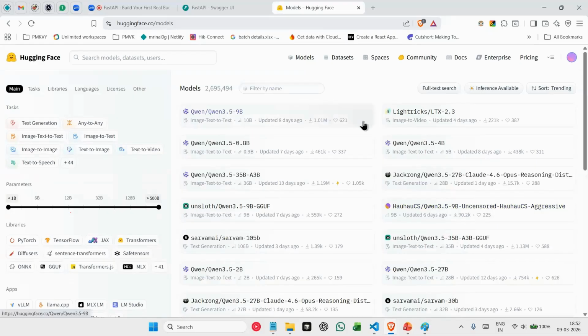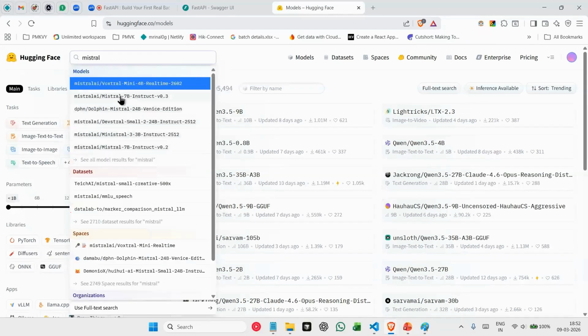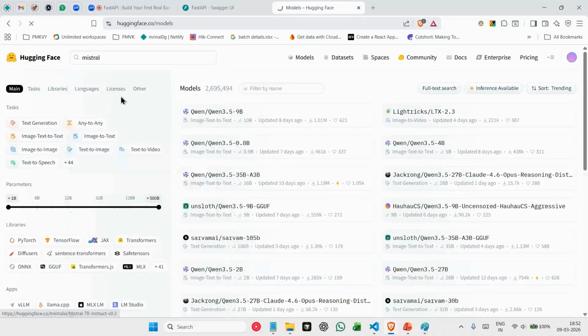Or you can also use the Hugging Face router to directly communicate with these models. You don't have to download them, you don't have to run them locally. You can use the Hugging Face router, which we'll be using for this particular project, to directly communicate with any of these models. For our application, we are using Mistral 7B Instruct, which is version 2.